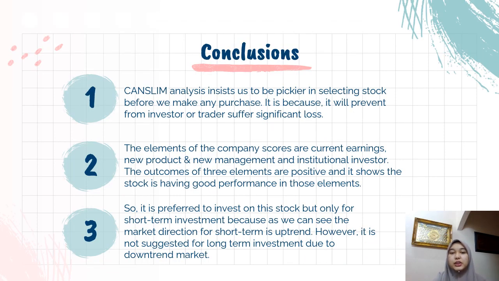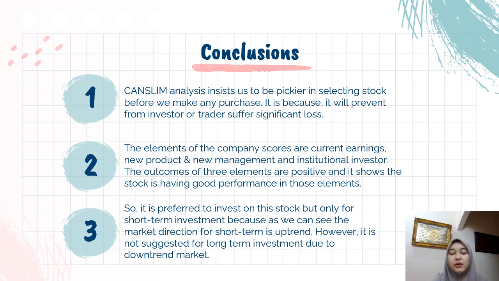In conclusion, CAN-SLIM analysis insists that we be pickier in selecting stock before we make any purchase, because it will prevent investors or traders from suffering significant loss. Next, the elements of the company score that the company performed just now are current earnings, new product and new management, and also institutional investor.